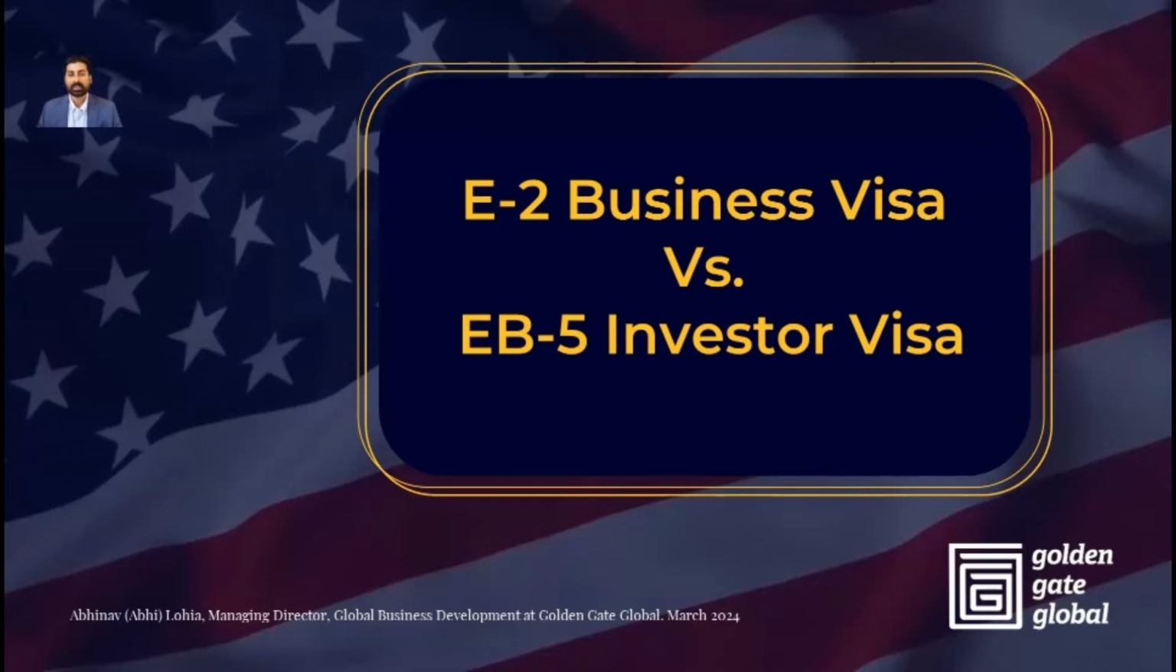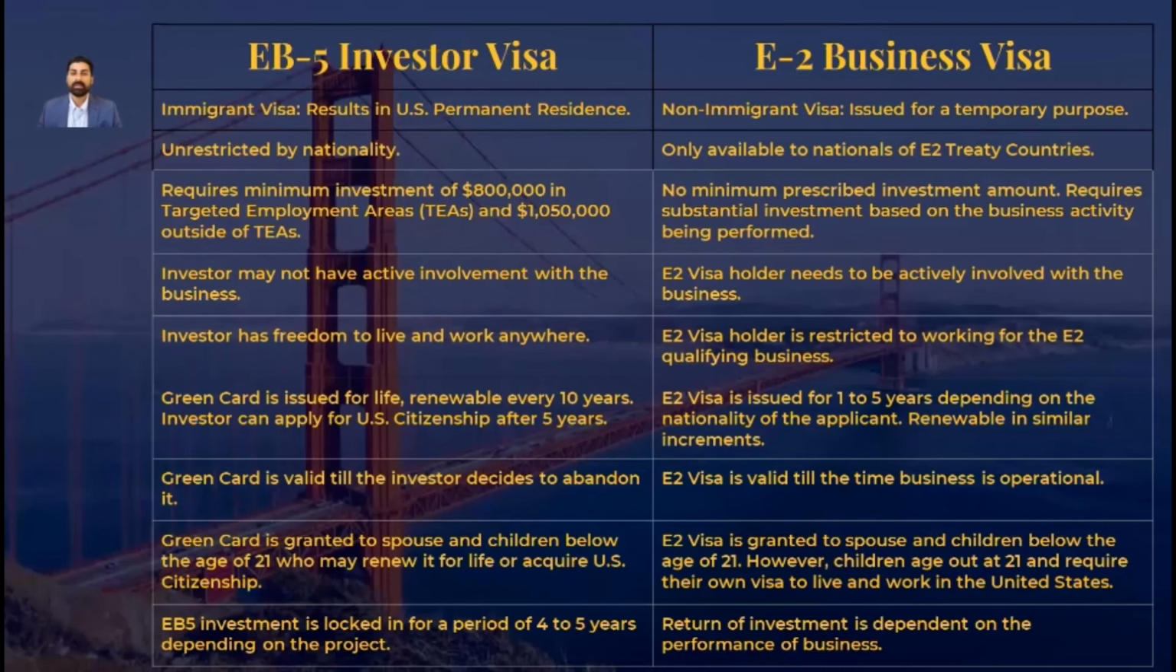In today's video, we will discuss the differences between an E-2 business visa and an EB-5 investor visa. An EB-5 investor visa is an immigrant visa that results in US permanent residence, or popularly known as a green card. An E-2 business visa is a non-immigrant visa, which is a temporary visa issued for a specific purpose, in this case, establishing a business in the United States. The EB-5 visa is available to nationals of other countries, whereas the E-2 visa is restricted by countries that have an E-2 treaty with the United States.